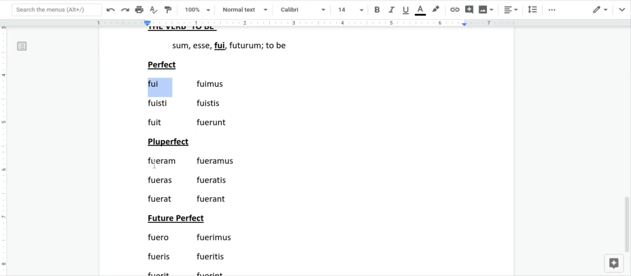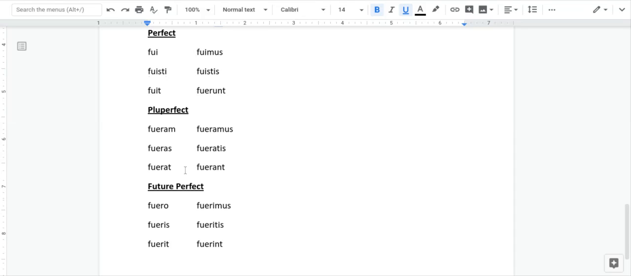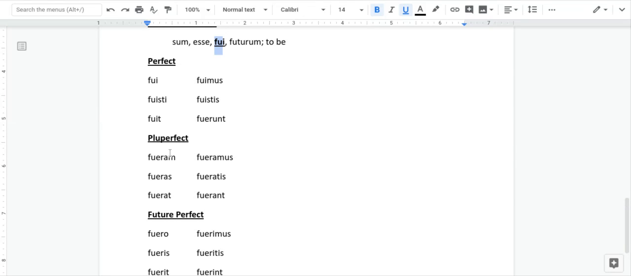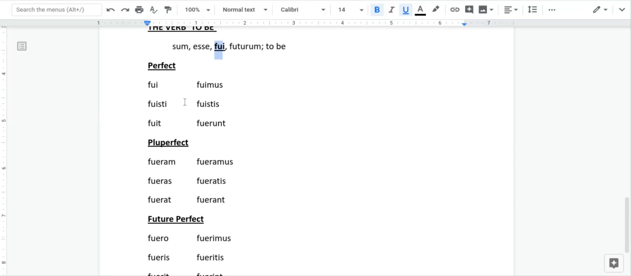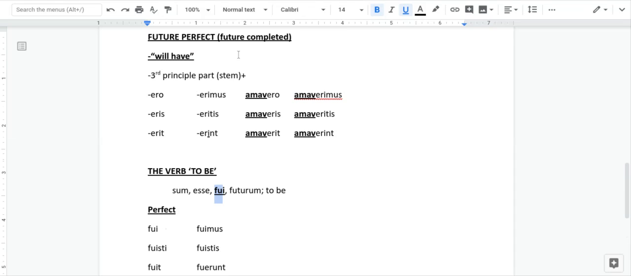Now the pluperfect works the same way. We're still taking that third principal part stem, which is fu. Fueram, I had been, you had been, he, she, it had been, we had been, you had been, they had been, and then the future perfect, we're working the same way here. Fuero, I will have been, you will have been, and so on. So the verb to be, it's not really irregular in these tenses. You're just doing what you would do for any verb. You're taking the third principal part and you're adding the same endings that you've added for any verb up here.